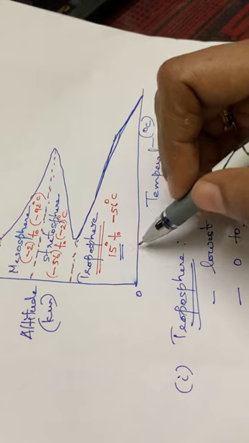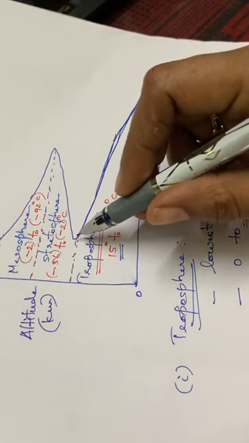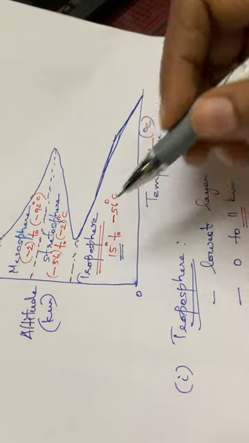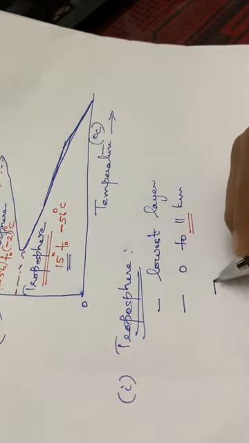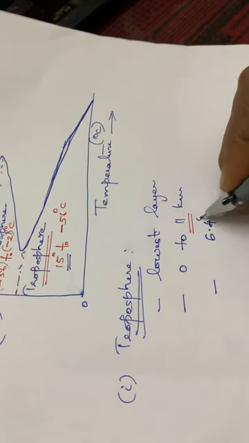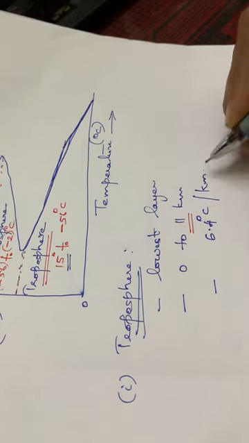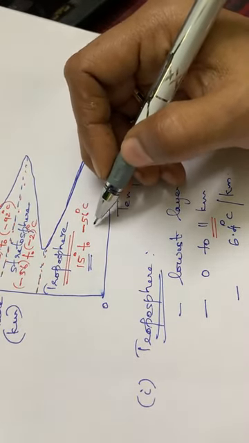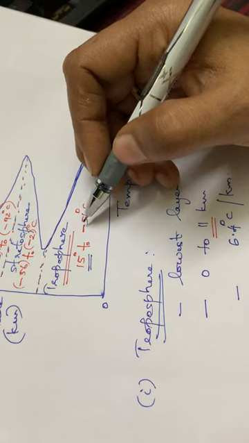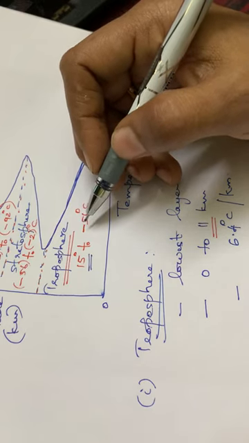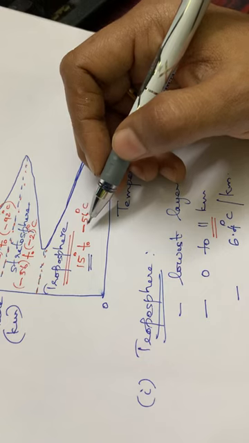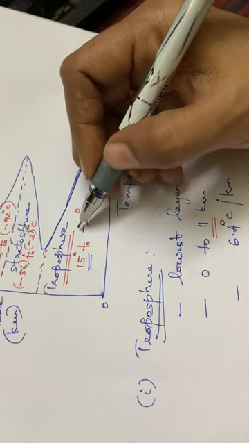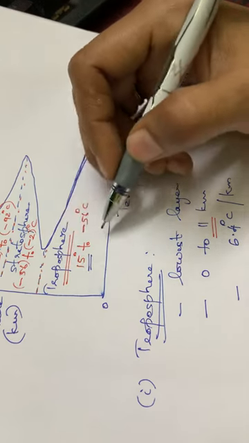Okay. So starting from this, what happens while we are moving upwards? The temperature decreases. And here the rate of decrease in temperature is about 6.4 degrees Celsius per kilometer. Okay, so after covering 1 kilometer, what happens? There will be a temperature decrease of 6.4 degrees Celsius. So the rate of decrease in temperature per kilometer will be equal to 6.4 degrees Celsius in this troposphere region.